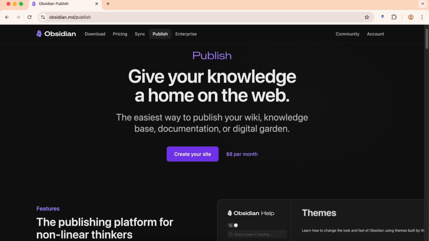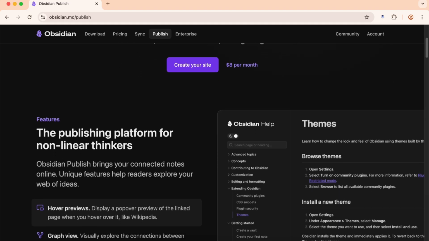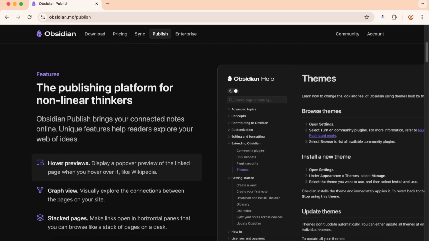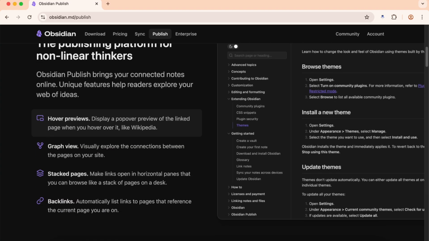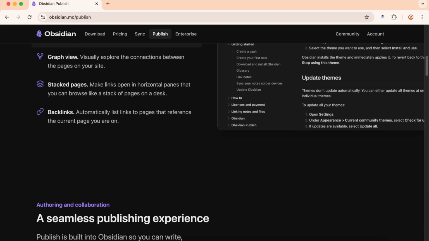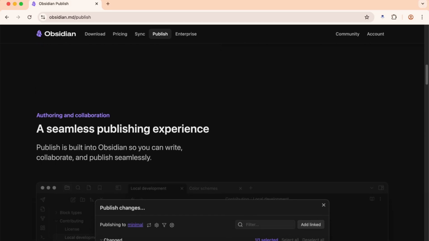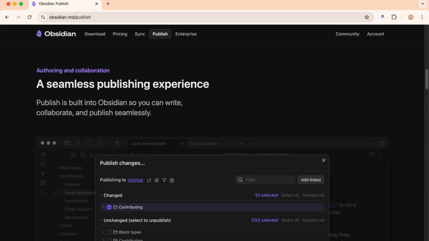Obsidian's plugin ecosystem is insane. I'm talking about hundreds of community developed plugins that can transform how the app works. Want to turn your notes into flashcards? There's a plugin. Need to integrate with your calendar? Plugin. Want to create beautiful diagrams directly in your notes? Plugin. But here's what I learned: you don't need dozens of plugins to be productive.